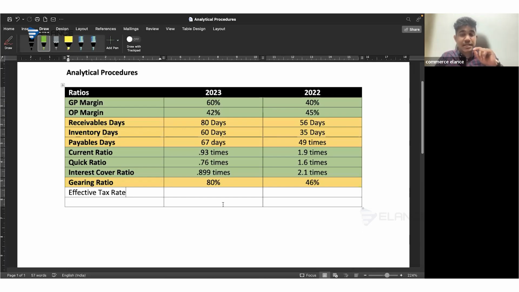If there is any uncertainty, it needs to be adequately disclosed in the financial statements, but there are chances that the company might not have done that. Is that clear? Is that clear, everyone? Yes, sir. Okay, fine.